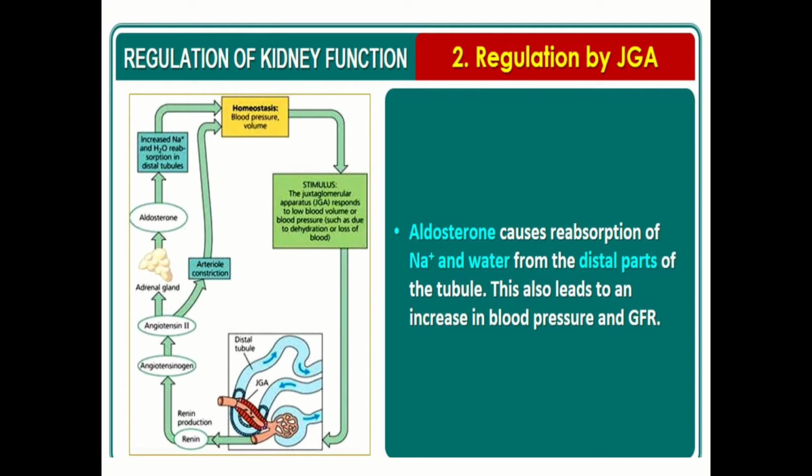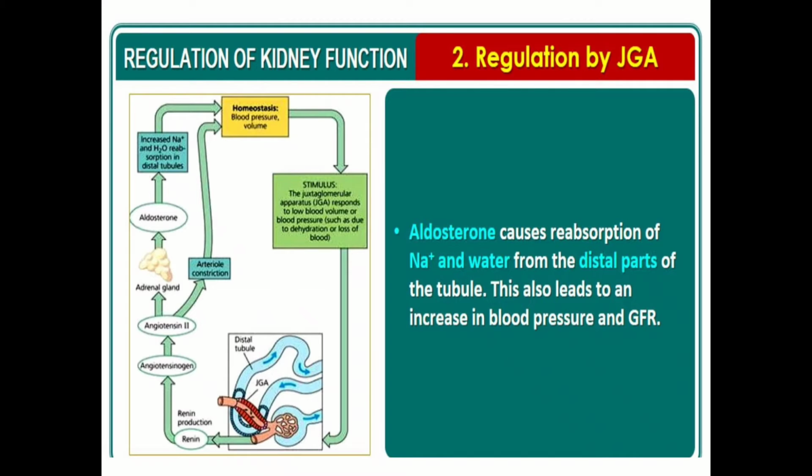renin-angiotensin-aldosterone system, or RAAS, or renin-angiotensin mechanism. A fall in glomerular blood flow or glomerular blood pressure or GFR can activate the juxtaglomerular cells to release renin, which converts angiotensinogen to angiotensin 1 and further to angiotensin 2.